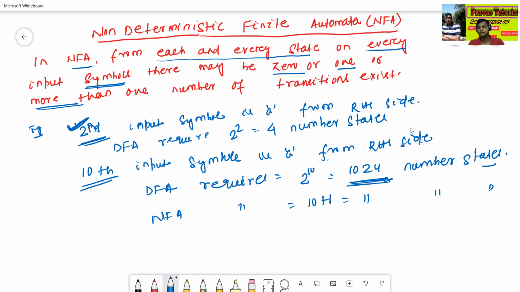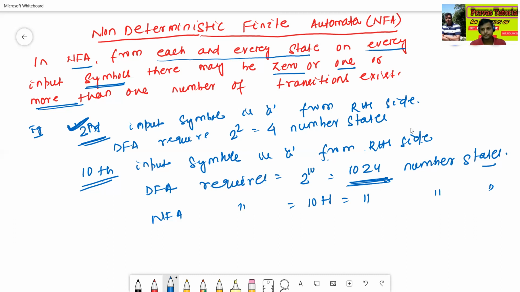But in the case of DFA, there is a restriction: from each and every state, exactly 1 transition should exist on every input symbol. In an NFA there is no restriction. That is the main difference between NFA and DFA.